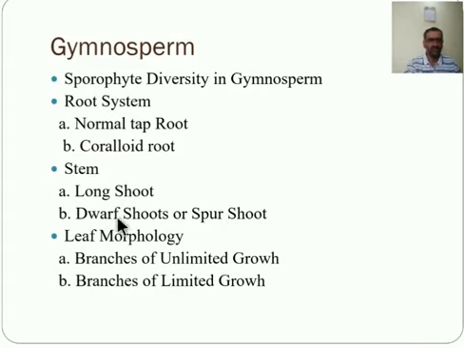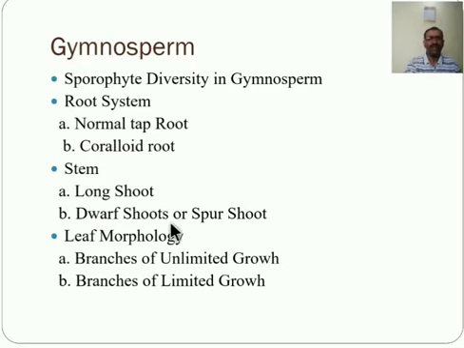Long shoots grow rapidly on the main stem and may again bear long and dwarf shoots, and they bear deeply lobed foliage leaves. Second one is the dwarf shoot.